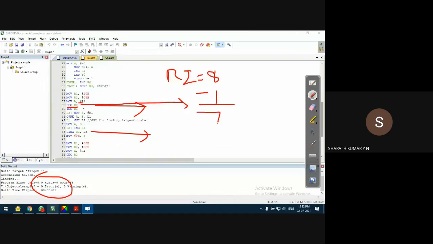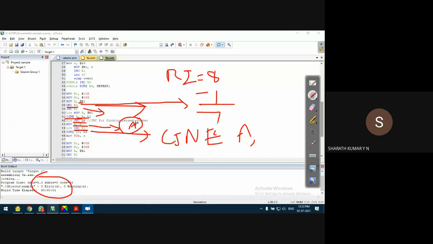Increment R1. It goes to the second location in the data array. It will take the data, compare based on the carry bit, and exchange between A and B. It will make sure that the largest even number or the largest odd number will always be in the A register, so that the comparison CJNE has A on the left-hand side. That's my intention, and with that purpose I'm doing this A and B exchange. Increment R1 so that it points to the next location.